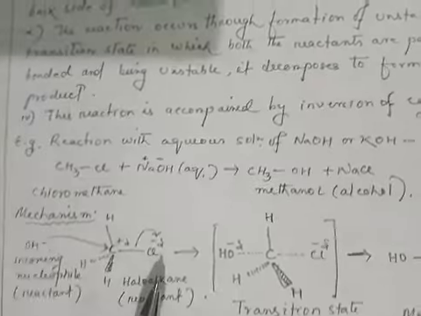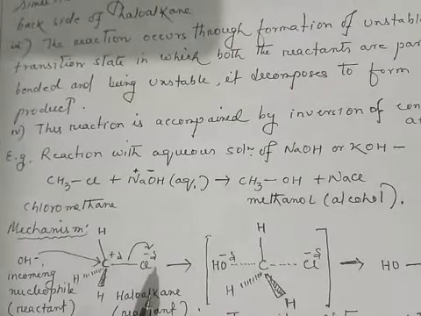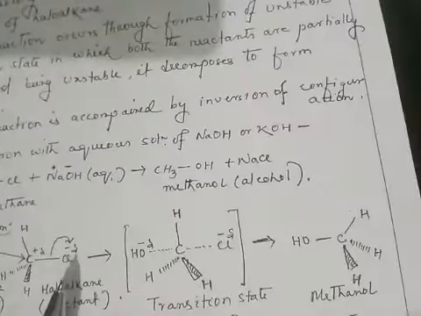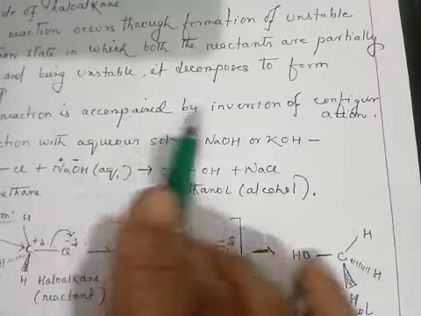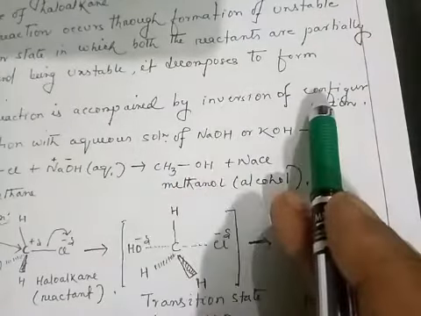Next point, the reaction is accompanied by the inversion of configuration. In this reaction we see the inversion of configuration.